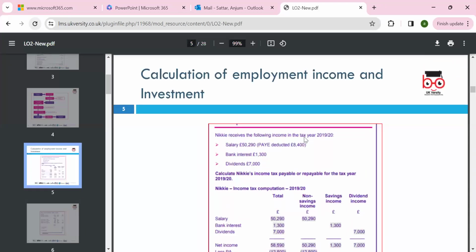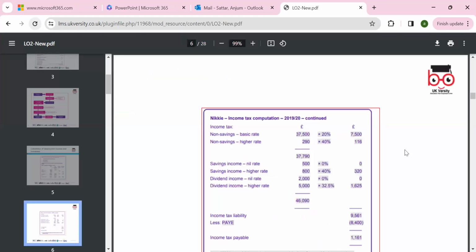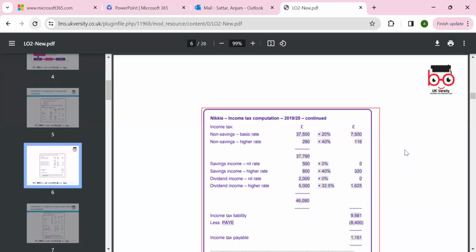If you go back, the income was 1,300, but up to 1,000 is exempt, because the first 1,000 you don't have to pay the tax, and anything more than that, so we can look around accordingly. We can make adjustments. So 37,500 basic rate we applied, and then the remaining 290 will go at 40% tax. Okay.